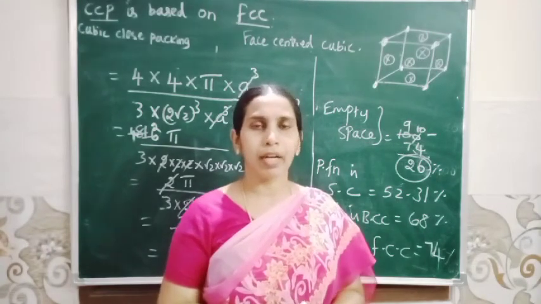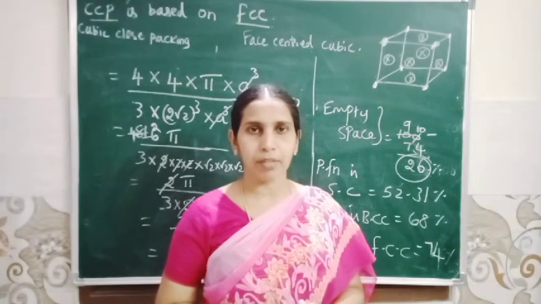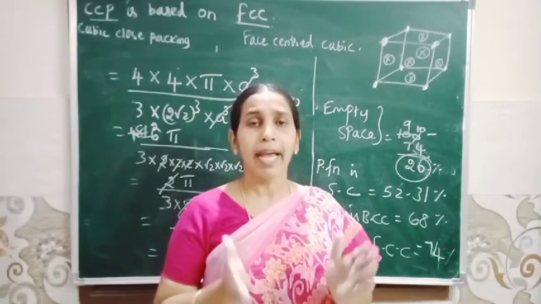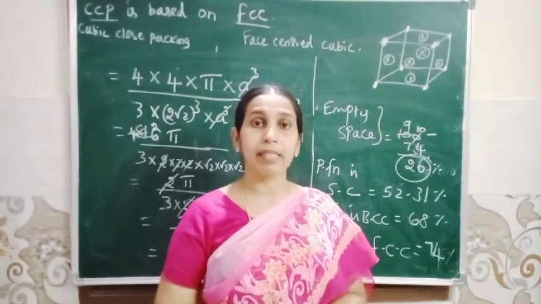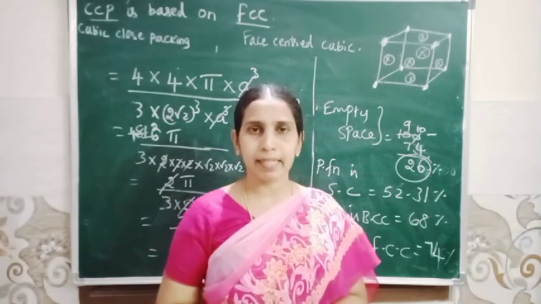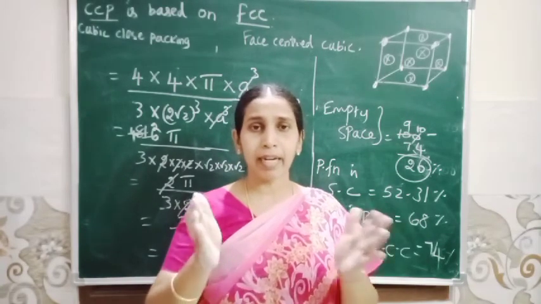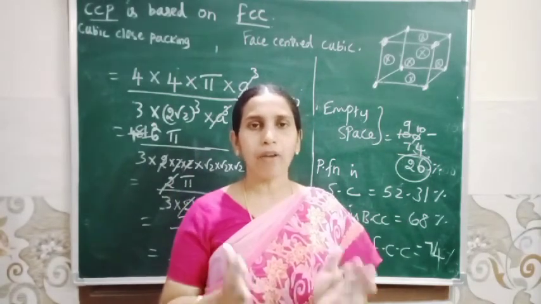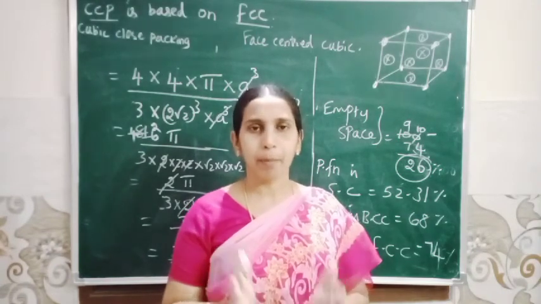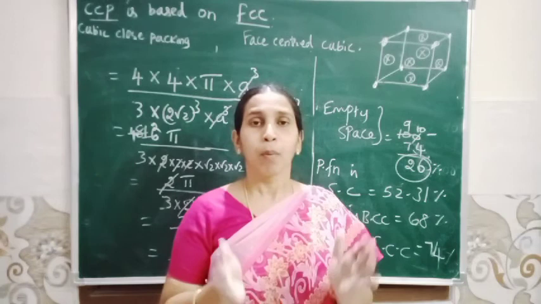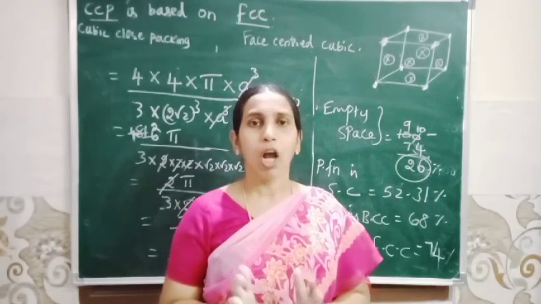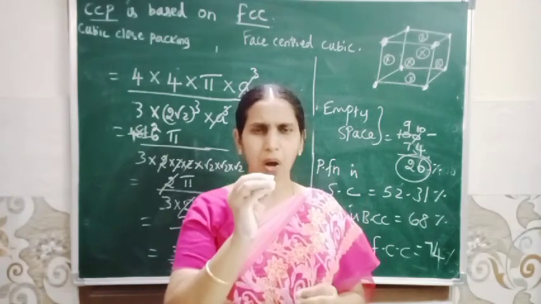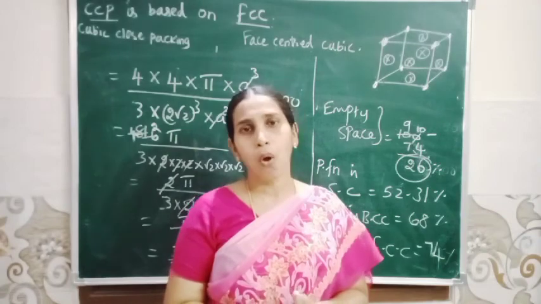Then formation of third layer results in two types of arrangement. One is hexagonal close packing, another one is cubic close packing. In hexagonal close packing, the arrangement is ABA arrangement. But in CCP, that is cubic close packing, third layer is completely different from first layer, ABC arrangement. So out of HCP and CCP, packing is efficient. Both HCP and CCP coordination number equal to 12. So you can understand how octahedral void is formed, how tetrahedral void is formed.